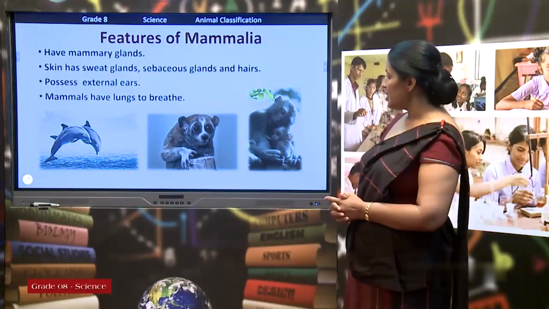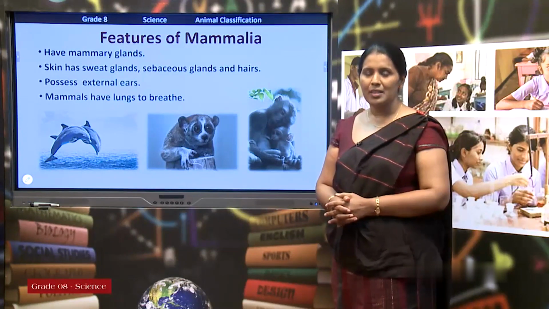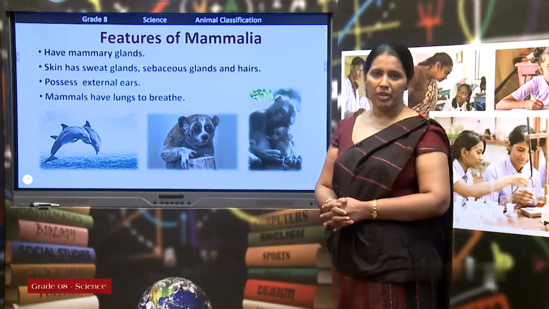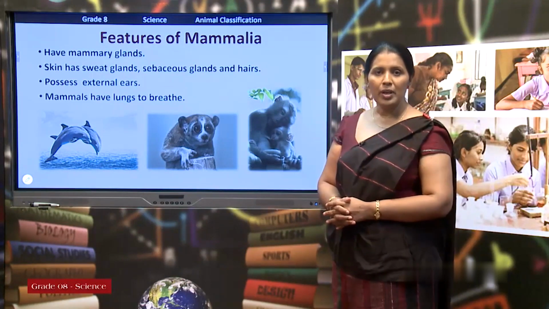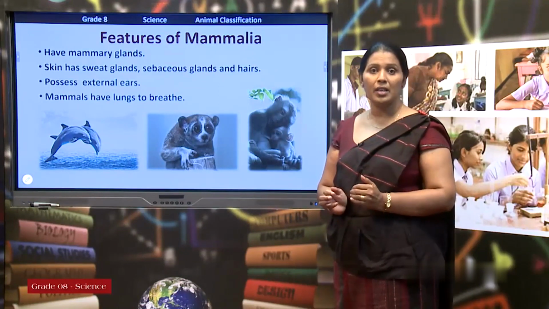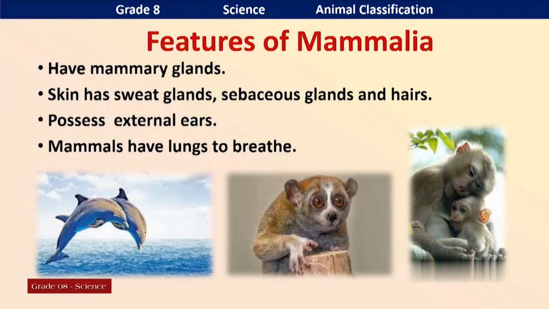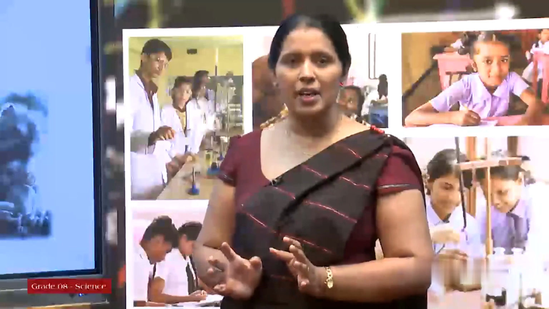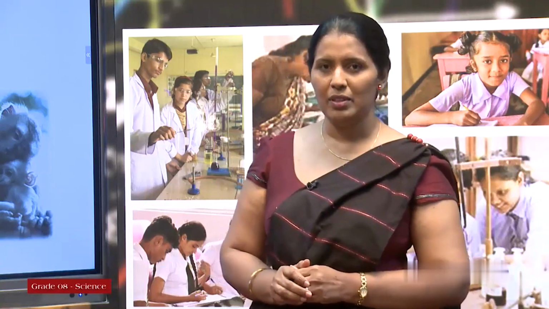Okay, the next feature is that they possess external ears. Ears, that is another unique feature of mammals. External earlobes. Other organisms do not have external earlobes. They have only small holes as their ears, but mammals have external ears. It is a sensory organ and they use these external earlobes to catch various sounds in the environment.